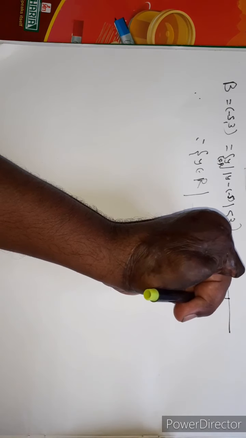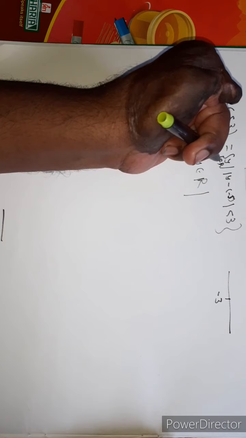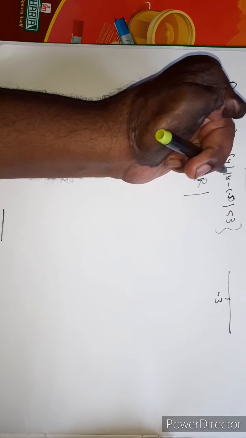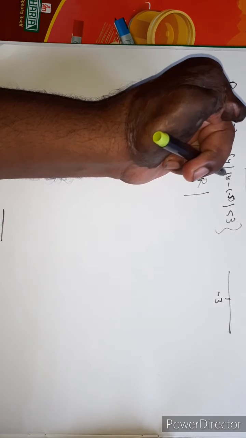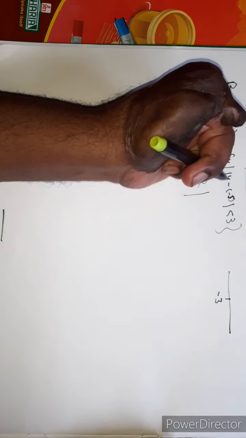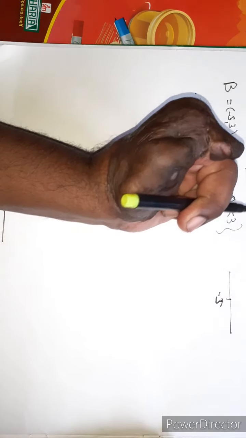Suppose this is minus pi on the number line. Now the set of all real numbers y belonging to R such that mod of y minus pi is less than 3 means the set of all real numbers whose distance from the point minus pi is less than 3.